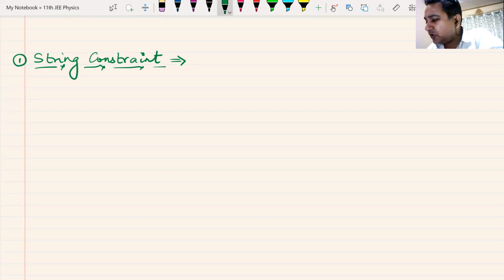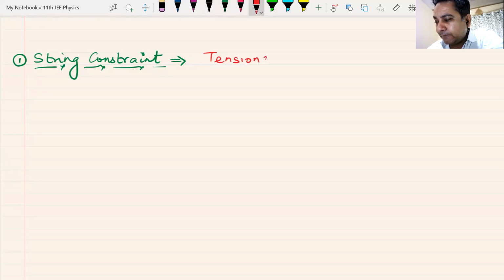Now, how do you solve this problem of string constraint? Santosh gave me the idea that this string constraint will be solved by the concept of tensions. Now that concept is not known as the concept of tension.